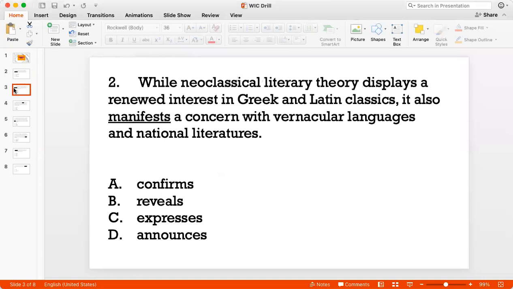Okay, question 2. While neoclassical literary theory displays a renewed interest in Greek and Latin classics, it also manifests a concern with vernacular languages and national literatures.